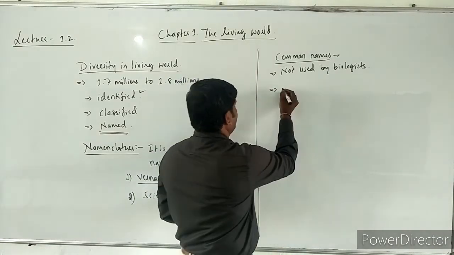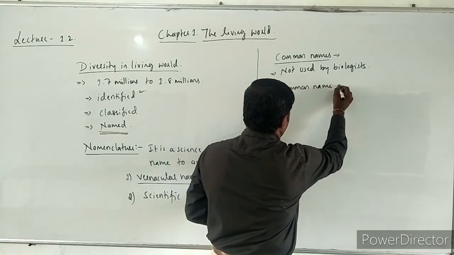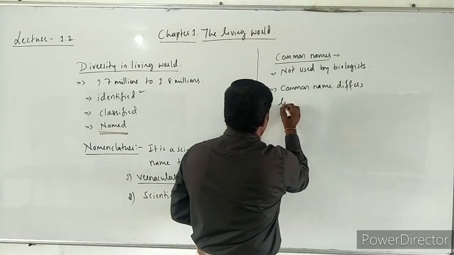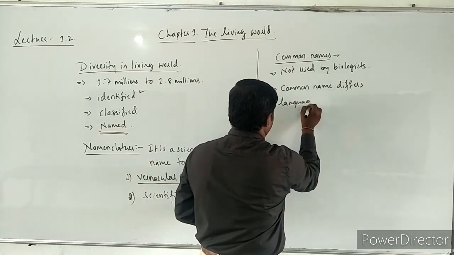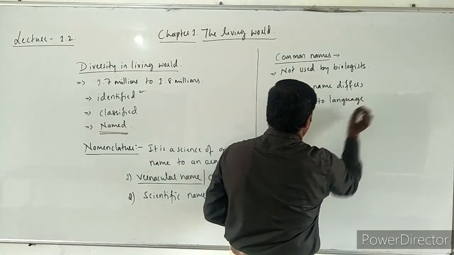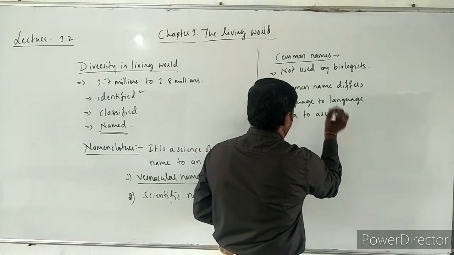Because a common name differs from language to language, area to area.